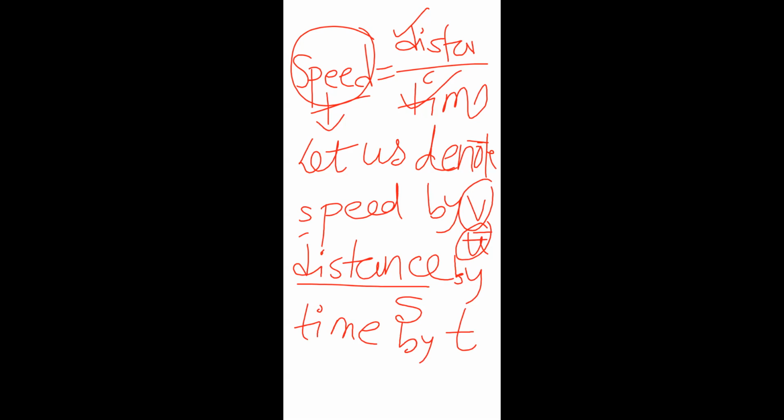And speed by v. Suppose in maths, you write length and breadth. Usually in each sum you write the area of a rectangle is equal to length into breadth. Sometimes you use L into B. L means length, and breadth is denoted by B. Now remember though? Yes or no?